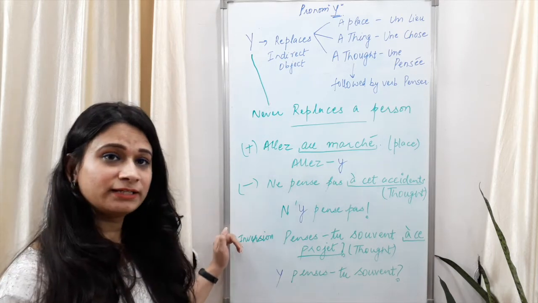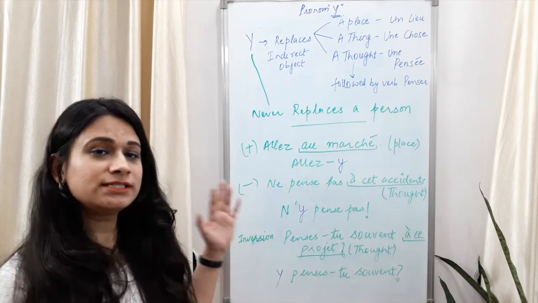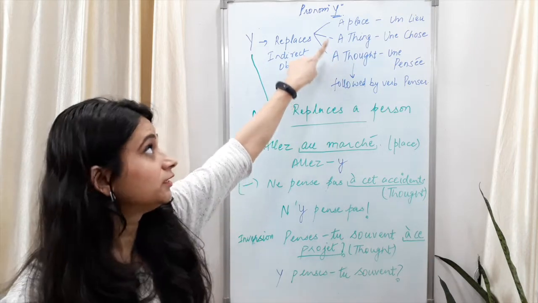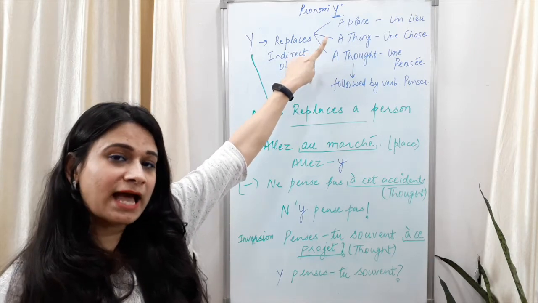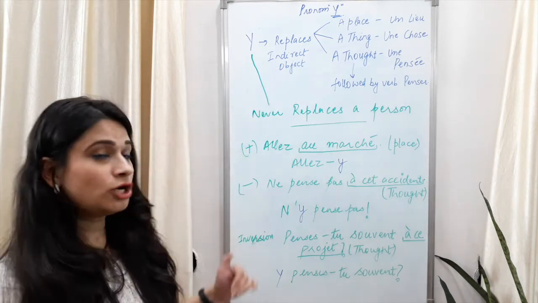So these are the imperative forms. We have positive, negative and inversion. Go through these, they are the easiest. And now we have done the third one also, that is the thought. In previous ones we have done place and thing. Now we have done thought as well. So I hope all this is clear to you.